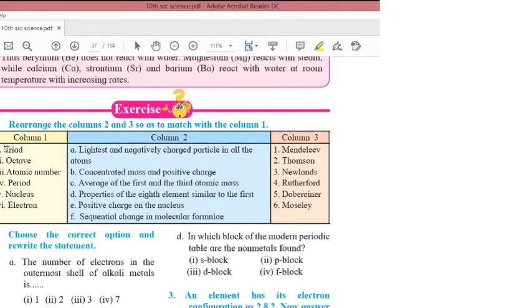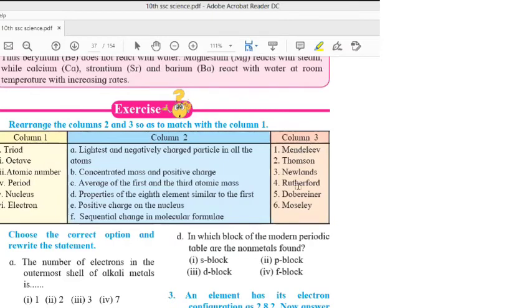Now Triad will correspond to C1. C. A, B, C, D, E or F? C. C1, no? Average of first and third atomic mass, right? Yes.